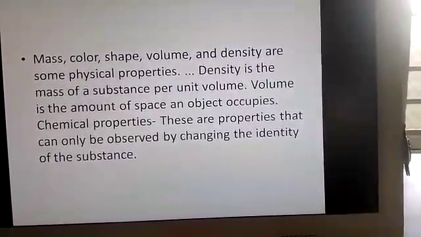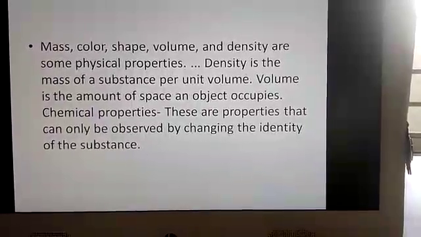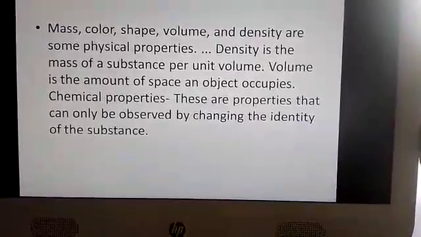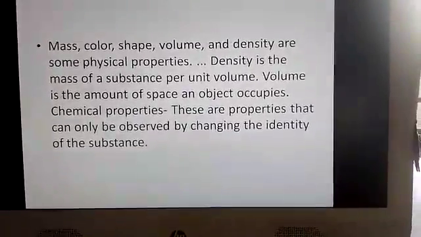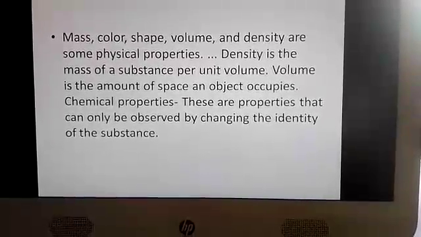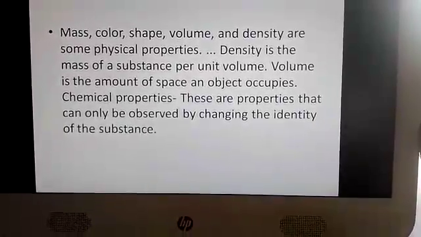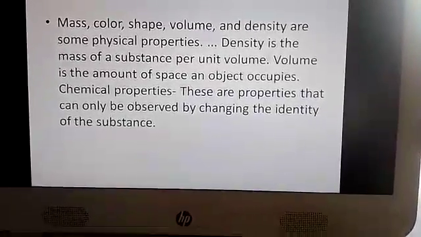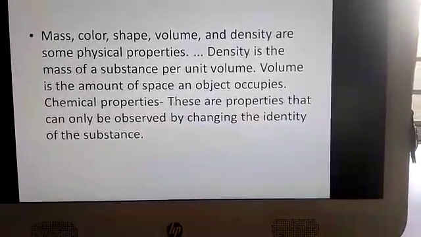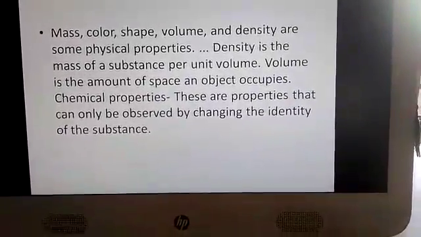Next, mass, color, shape, volume and density are some physical properties of an atom. Density is the mass of a substance per unit volume. What is density? Density is the mass of a substance per unit volume. Then what is volume?